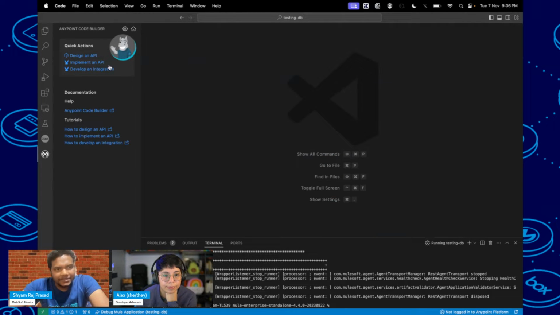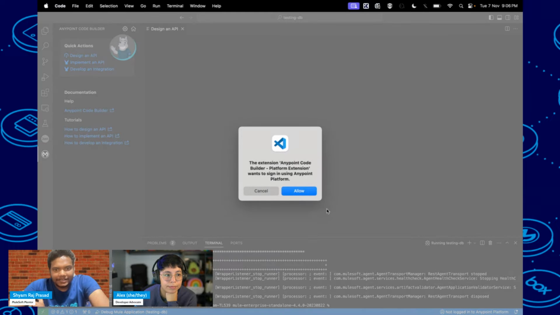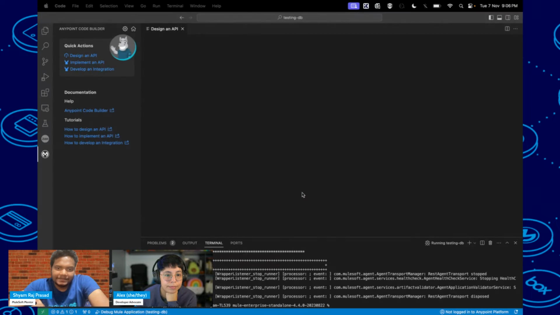So there are 3 quick actions here. The first is how you can design an API, how you can implement an API, and how you can develop an integration. I'm clicking on the first one, design an API. It will ask you to sign in. Okay, I think it is going to another screen.